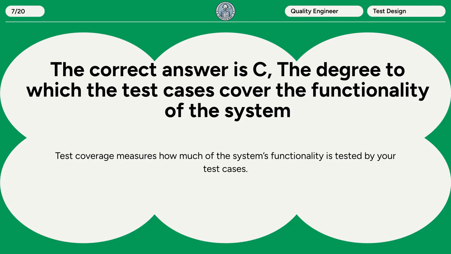The correct answer is C. The degree to which the test cases cover the functionality of the system. Test coverage measures how much of the system's functionality is tested by your test cases.